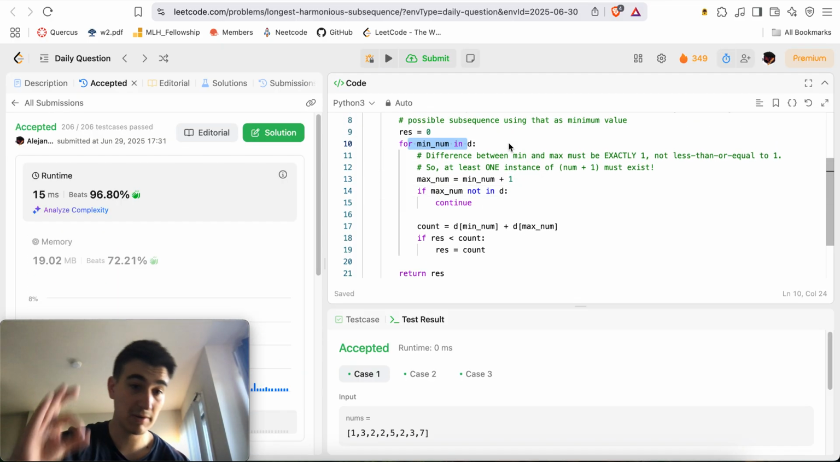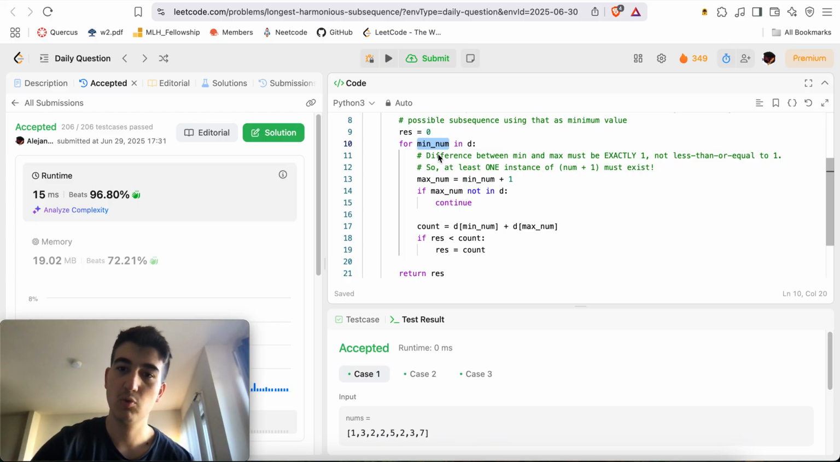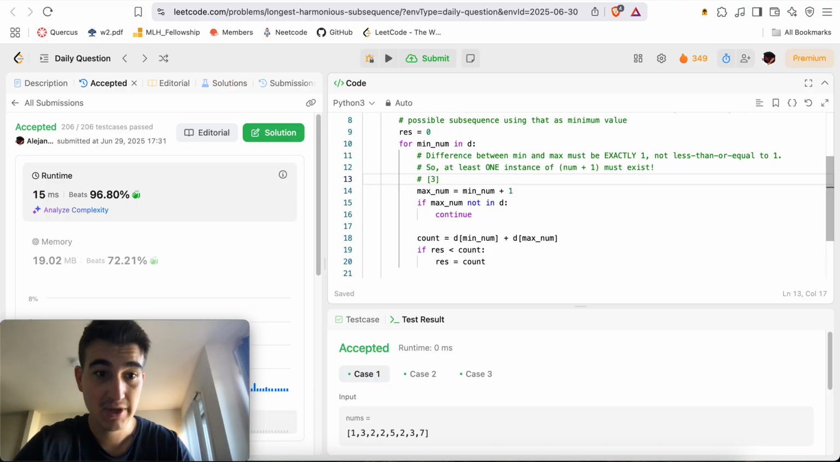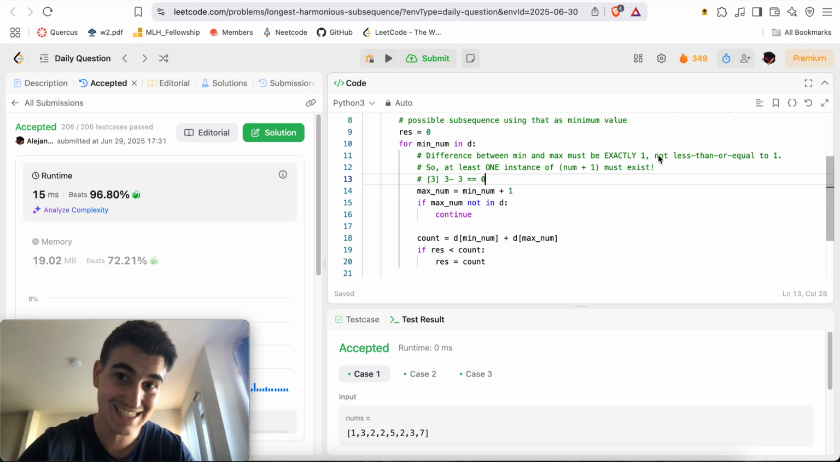Okay, so for each minimum, we're going to consider every single unique number and make that our minimum number, right? We must have the difference between the minimum and maximum number be exactly 1. Not 0 and so on. So if I have just the subsequence 3, the minimum number is 3, the maximum number is 3, right? So 3 minus 3 is equal to 0. That is not exactly 1, right? 0 is less than 1, but it's not exactly 1.